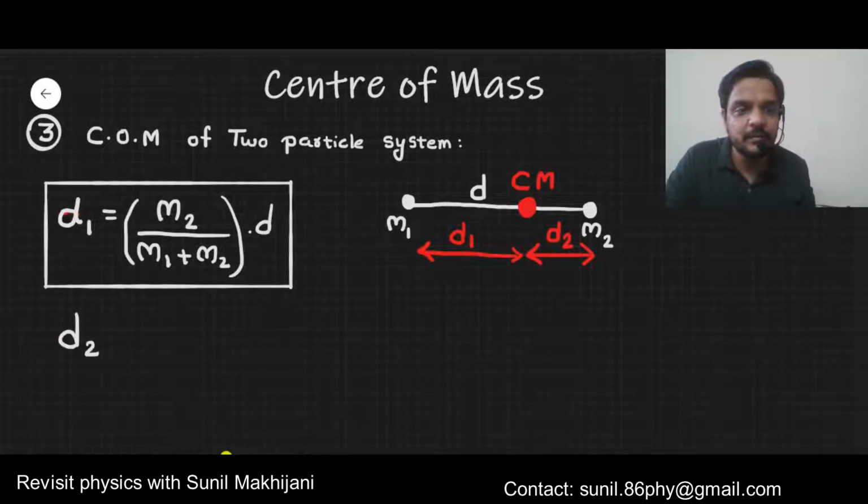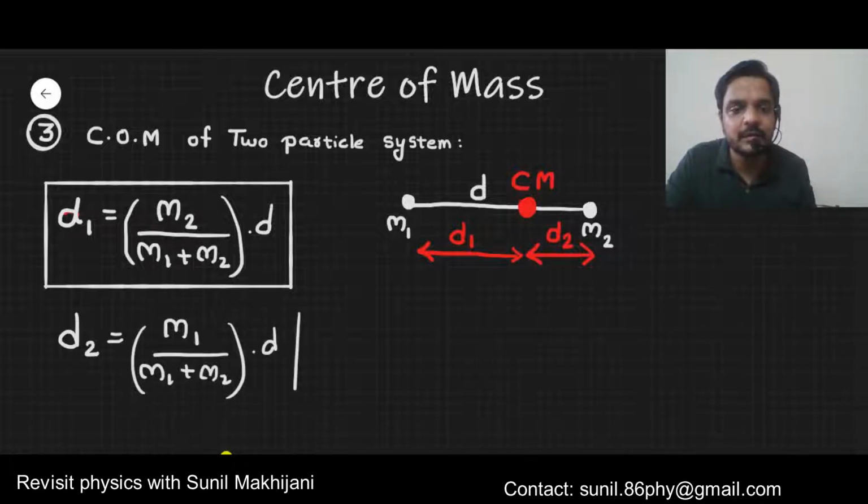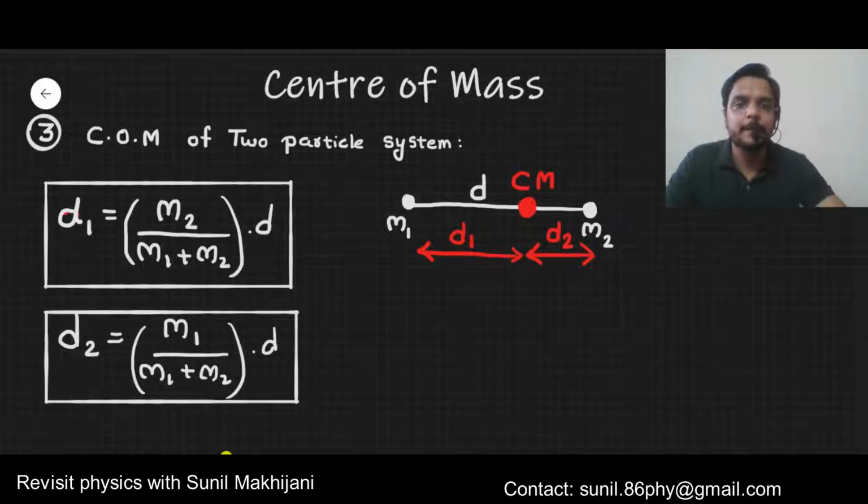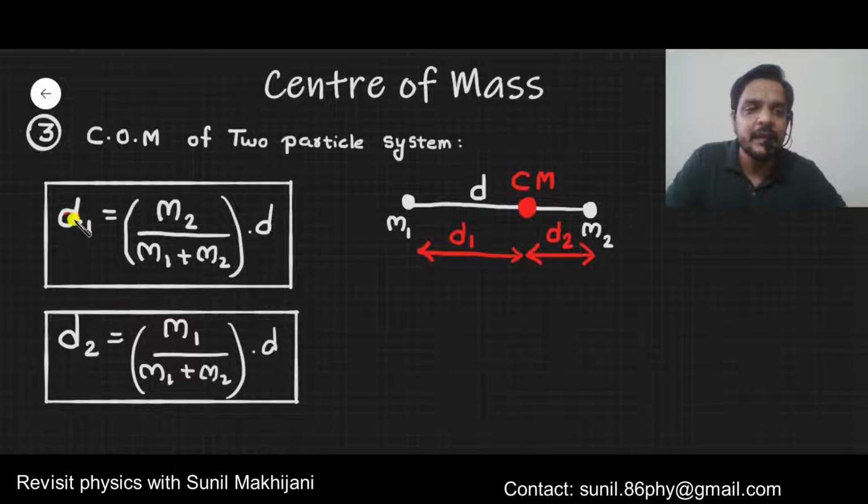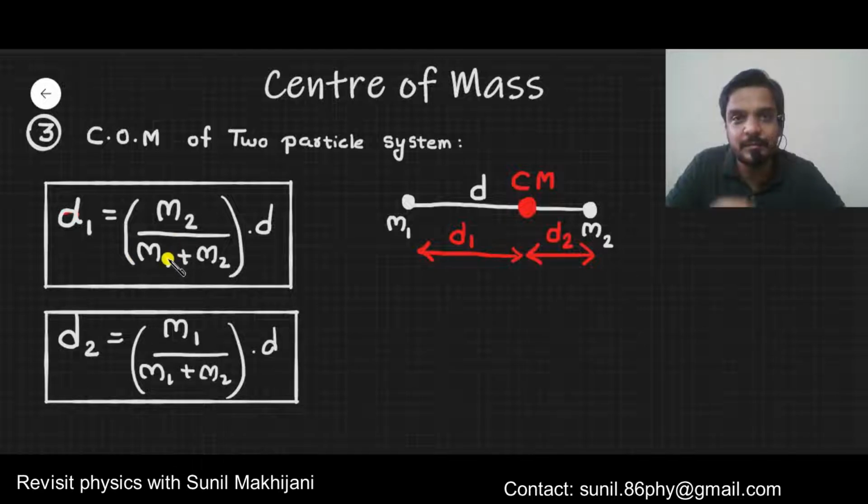Similarly, there is a formula to find d2. d2 is given by m1 divided by m1 plus m2, into d. You obviously have to remember this formula. In front of d1, m2 is present, divided by m1 plus m2, that is the total mass, into d. This d is the total distance.